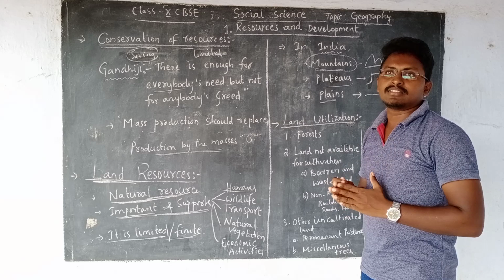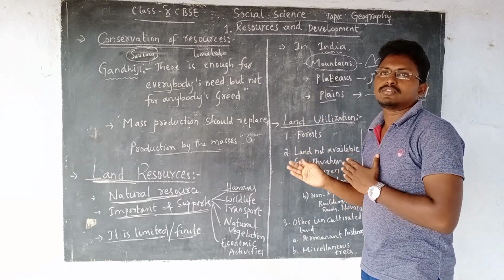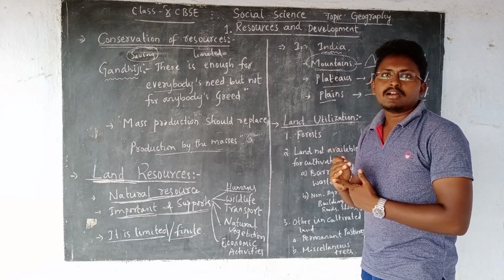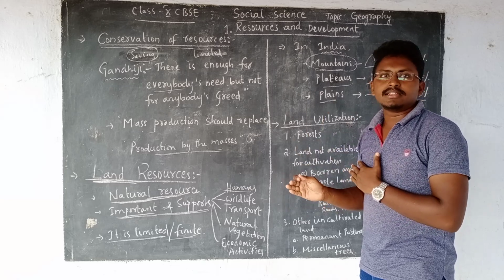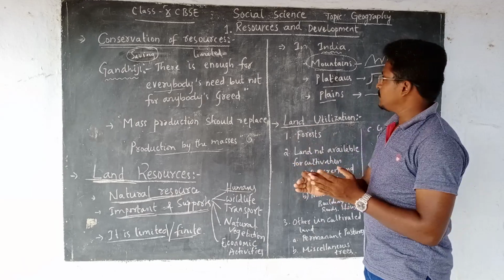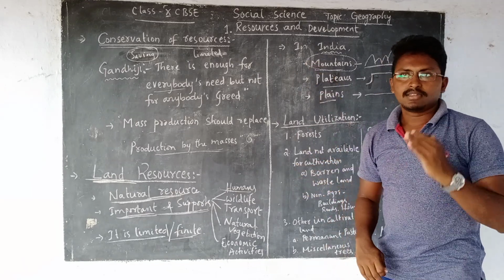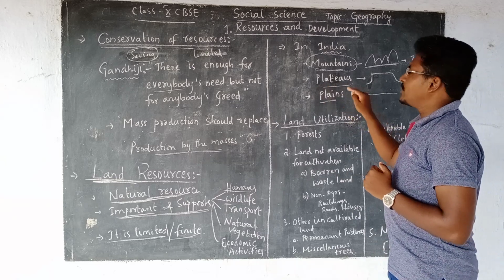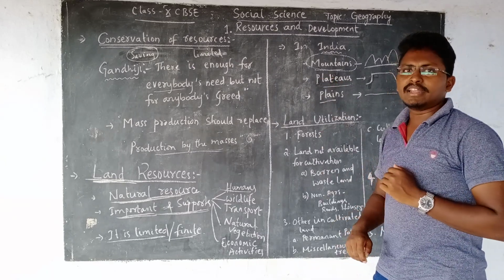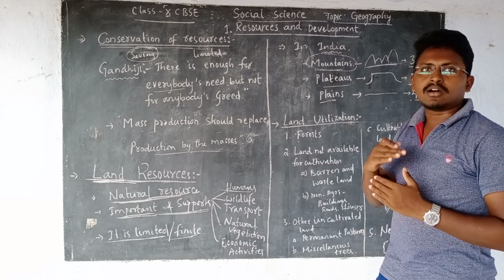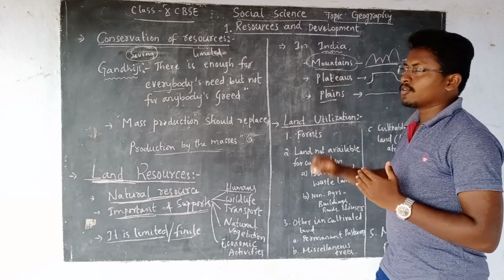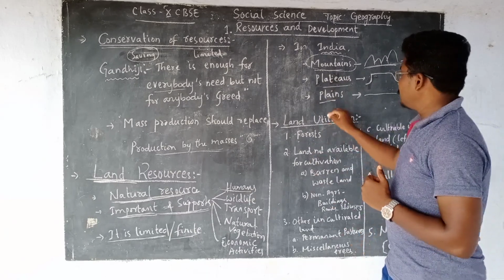There are two different ways we can say how mountains are useful. One is that they are the main source of water, or you can say where rivers are born, and at the same time you can also take some of the natural as well as wildlife which can be found in these mountains. Then second thing, plateaus. Plateaus are the rich source of minerals. That means almost all the rich minerals which are found in India are found in plateaus. Then plains.